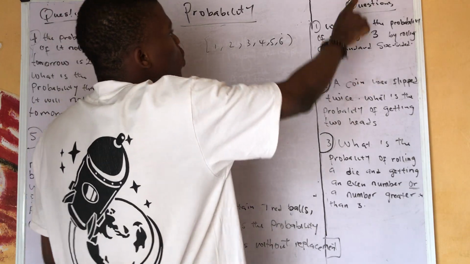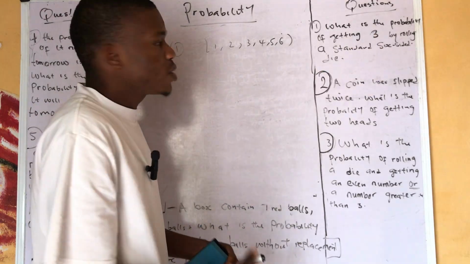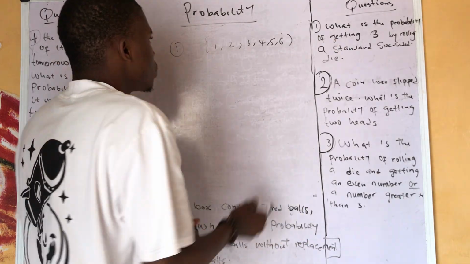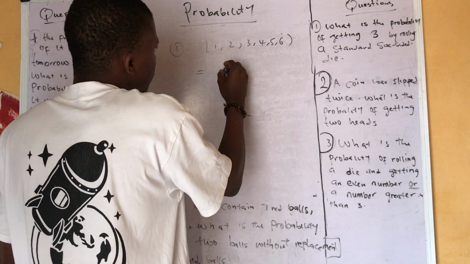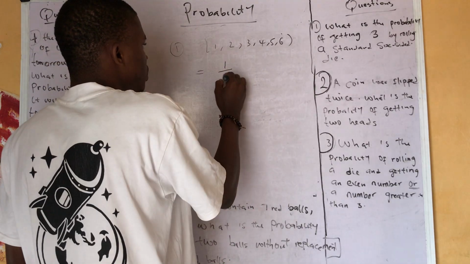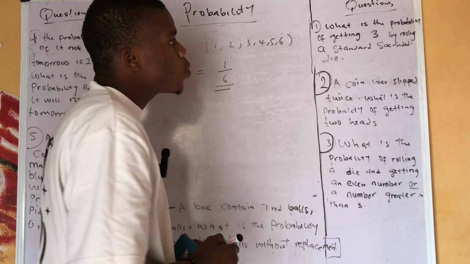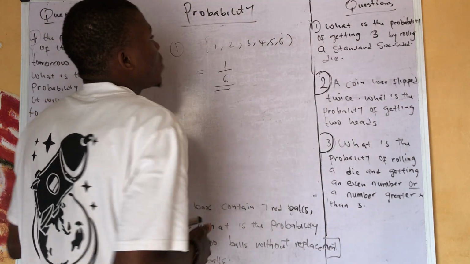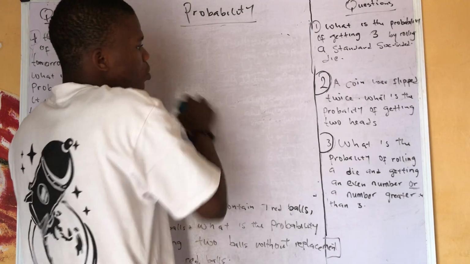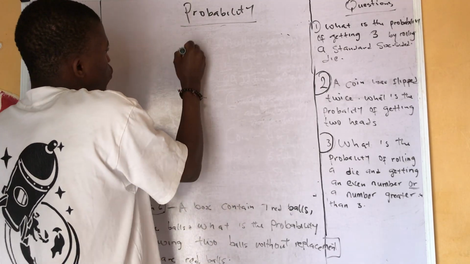They are telling us to find the probability of having a three. That is simply one, because we can't have three more than once there. So it's simply one time. So that will be one. Then the total number of possible outcomes is six. So our answer is simply one over six. Now let's move on to the second example, which is number 2.